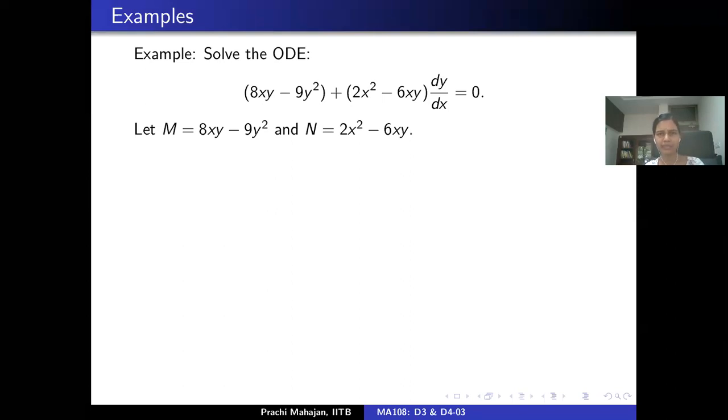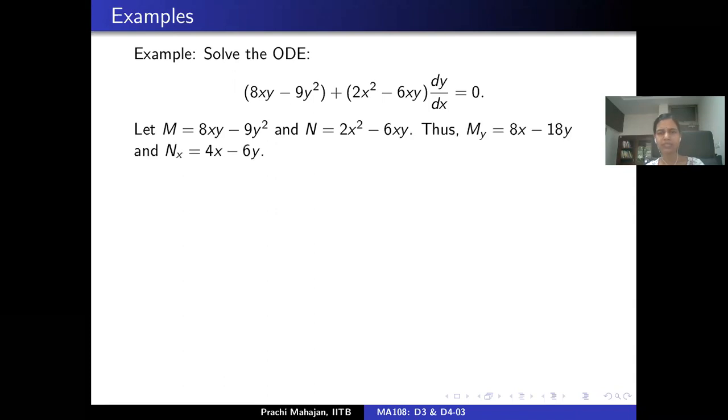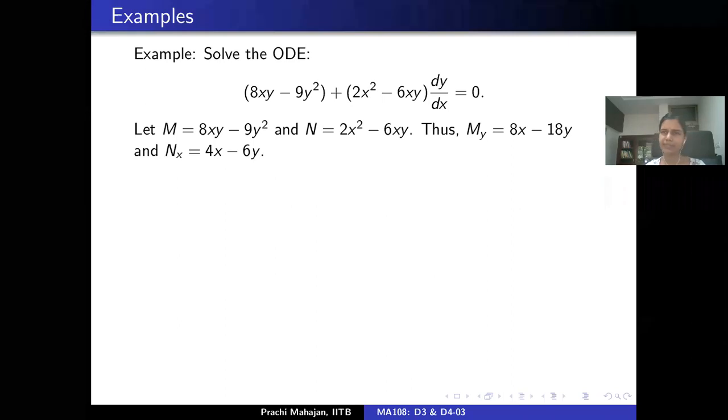In the notation convention that we have been using, M is 8xy minus 9y square and N is 2x square minus 6xy. All right, so let's compute the partial of M with respect to y and partial of N with respect to x. M and N here are polynomials, defined everywhere. So, closed and exact are all equivalent in this example.